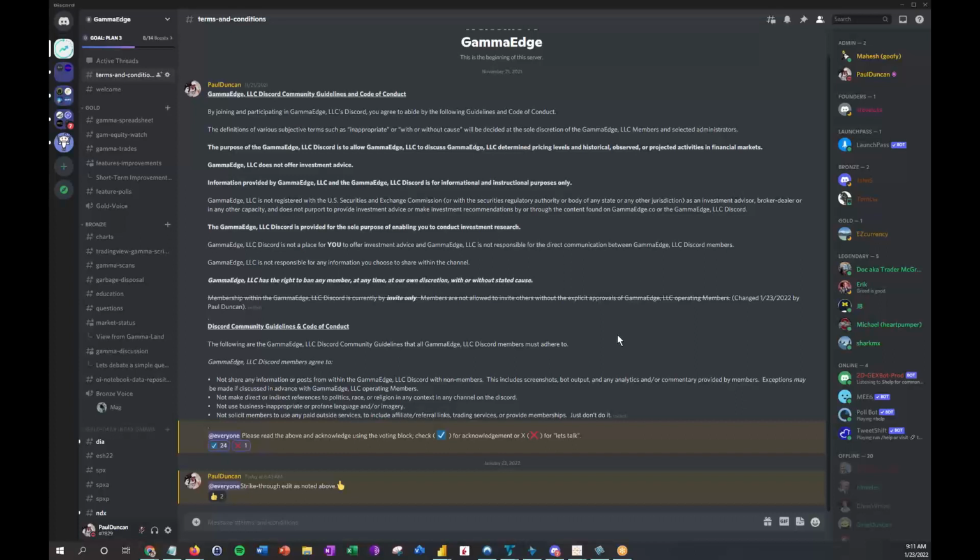Thought I'd give us a quick overview of the GammaEdge Discord, just so for new members, when you come aboard, we know there's a lot of channels here. So I want to just describe at a high level what you're looking at and a place for you to get started. When you land, depending on how it's configured at any one given time, you're either going to land in the T's and C's section here or in the welcome section.